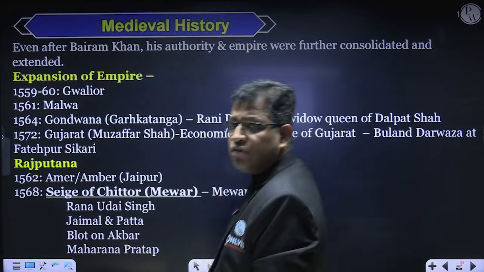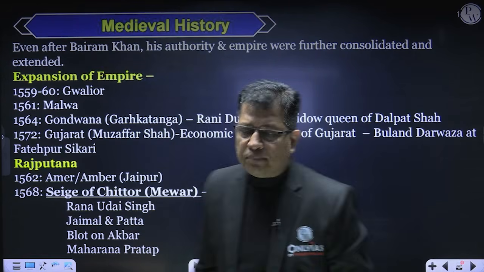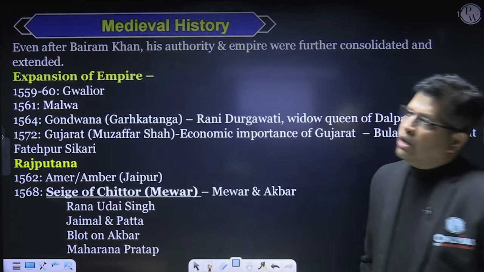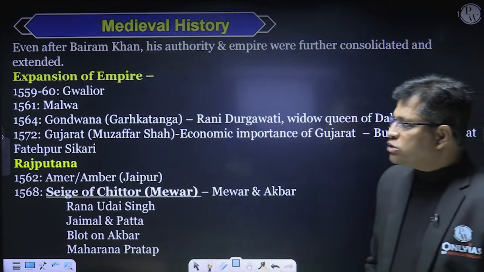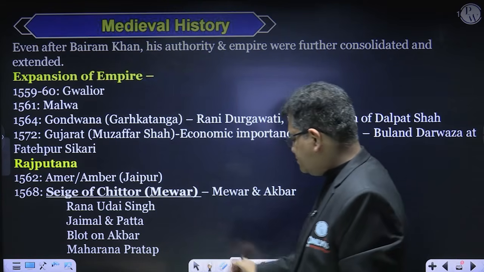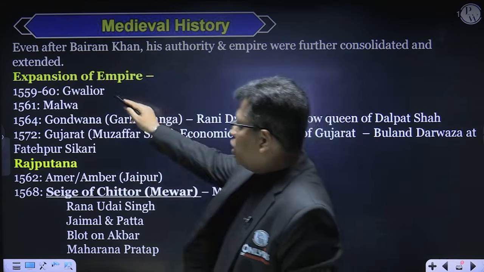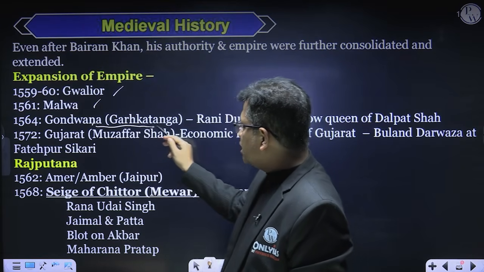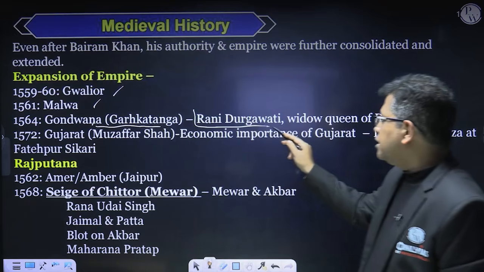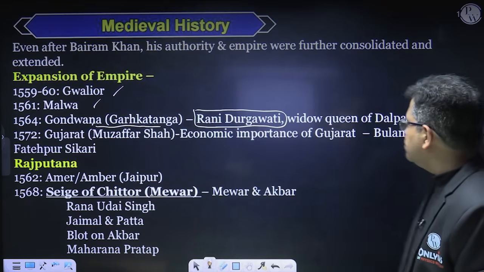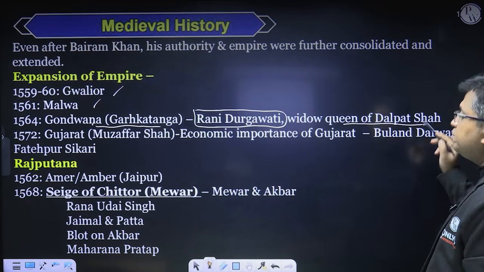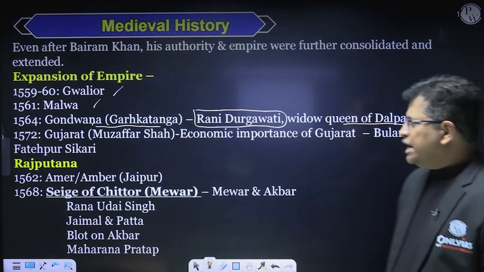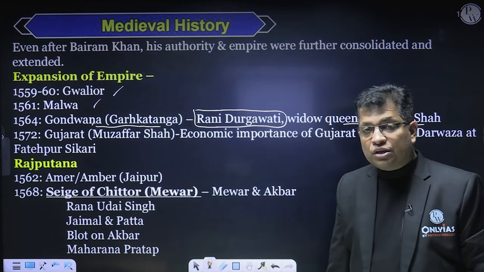After the departure of Bairam Khan, Akbar was busy expanding and consolidating his empire, and he expanded it into Gwalior, Malwa, and Gondwana. Gondwana was also known as Garha Katanga, when the ruler was Rani Durgavati, widow of Dalpat Singh. It is said that Rani Durgavati was an expert in lion hunting.